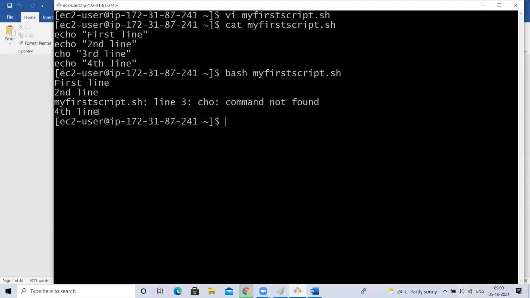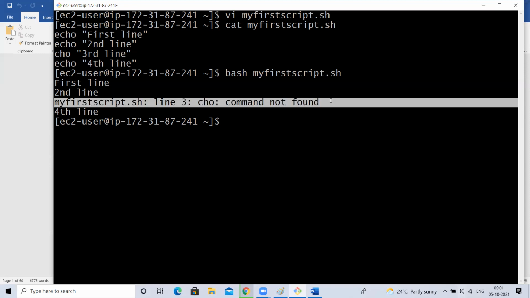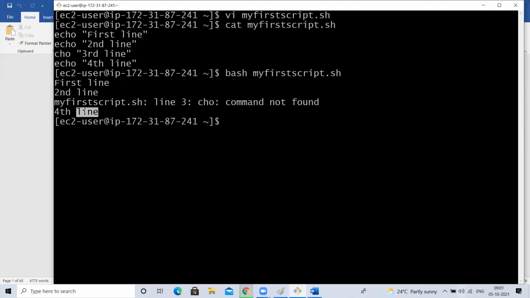If it is Java programming or some other programming language, if you get any error, it will stop there. But in shell scripting, if there is an error at one particular line, it will throw an error at that line and it will not terminate the execution. It will just throw the error and continue executing the next lines. Understood, guys? Those who are online. Yes. Okay.